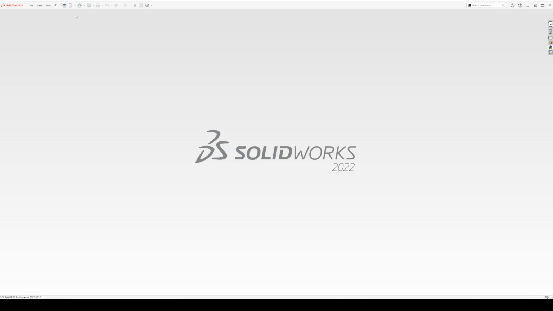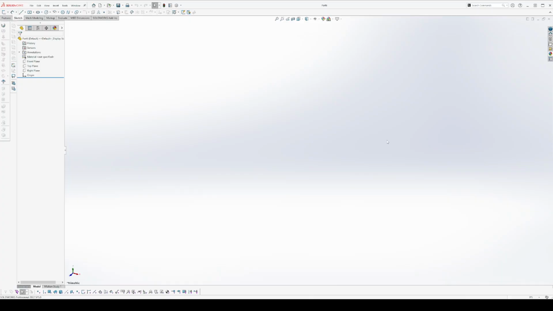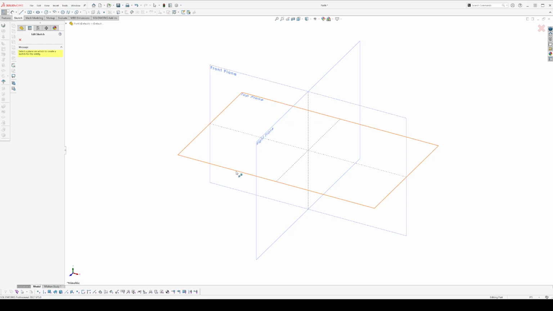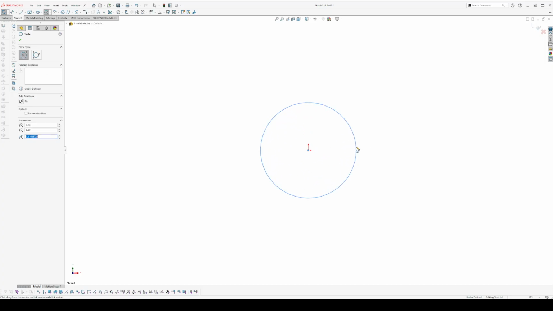So to begin, I'll open a new part. Change the background to white, just a preference. I'll start by drawing a sketch in the front plane. I'll project it into the Z plane. We'll draw a circle about the origin. We'll dimension it as 2 inches.